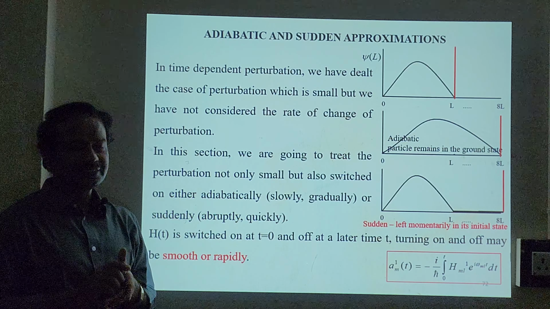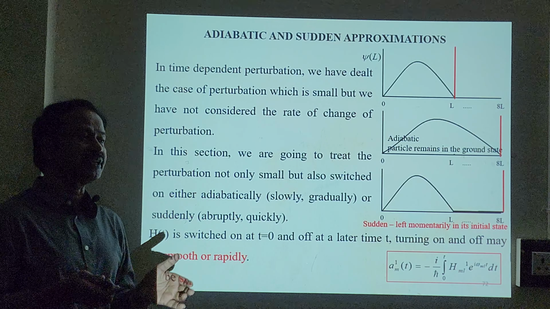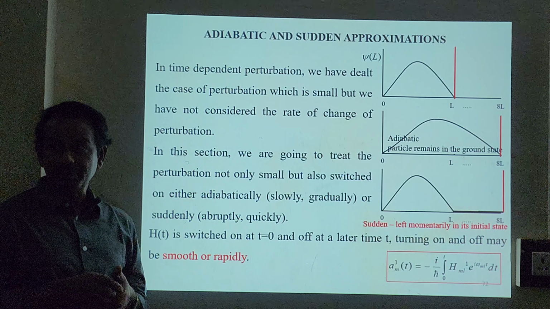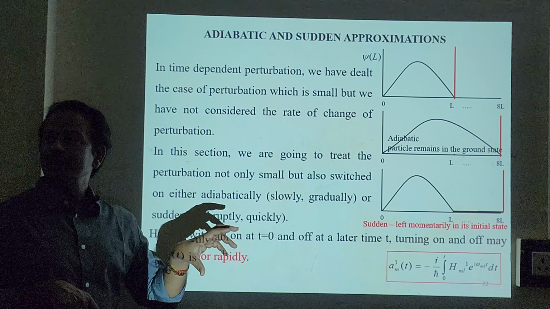Suppose it changes very fast, very abruptly or rapidly, then this is known as sudden approximation. So one is adiabatic approximation, another one is sudden approximation, depending on how dH by dt changes.